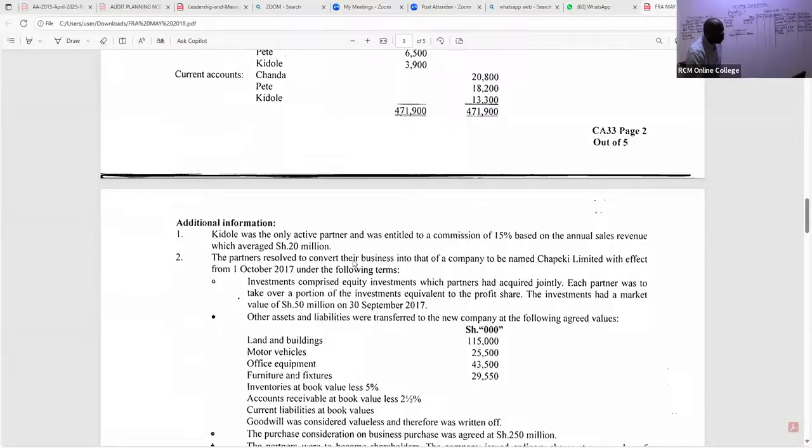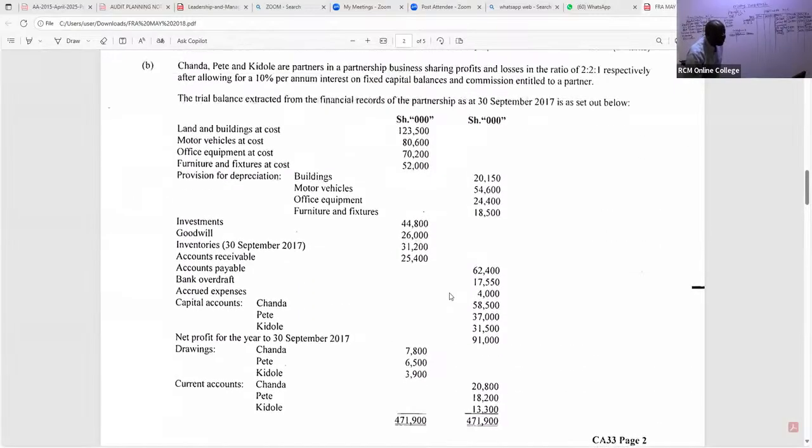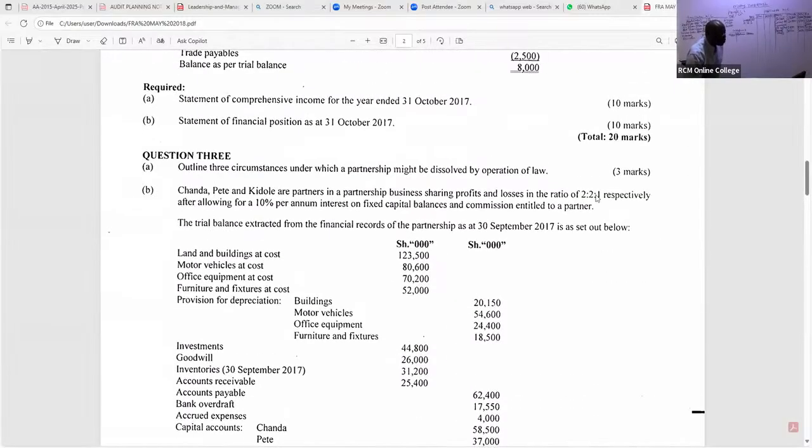Each partner was to take over a portion of the investments equivalent to the profit share, and their profit share is given here, 2:2:1.